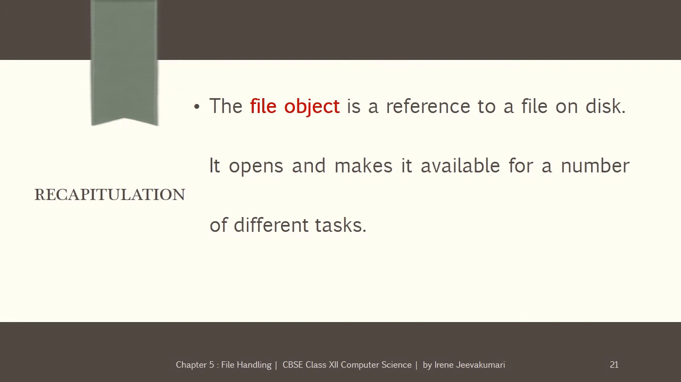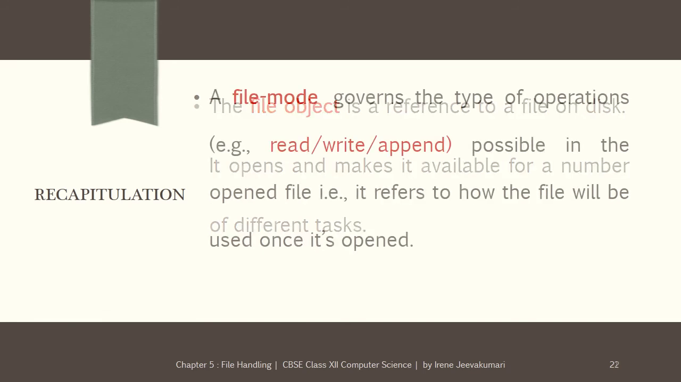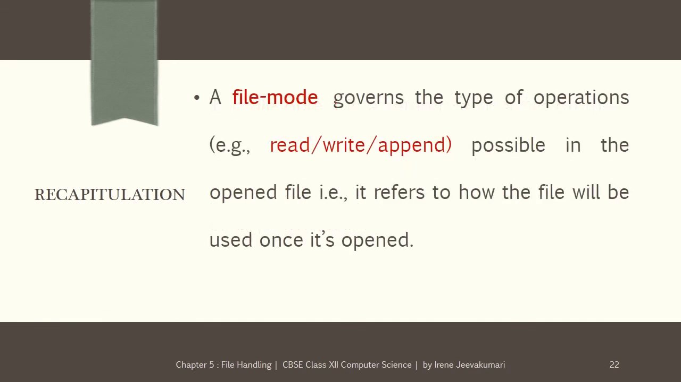Let us summarize. We learned what a file object is. A file object is nothing but a reference to a file on disk. It opens and makes it available for a number of different tasks. We have learned what a file mode is. A file mode governs the type of operations, for example read, write or append, possible in the opened file. That is, it refers to how the file will be used once it is opened.